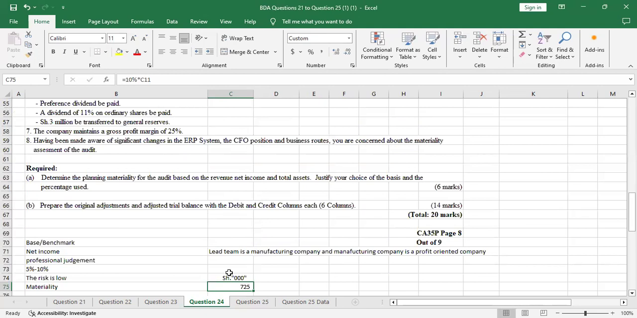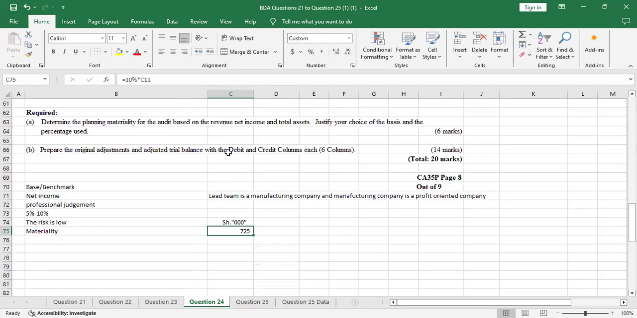So this is what the examiner required from you. Determine the planning materiality for the audit based on the revenue, net income and total assets. So we have identified net income, and we have said that it is because it's a manufacturing oriented company, a profit-oriented company. Then we have said that under the professional judgment, we'll use the guidance of 5% to 10% of net income. And the risk is low since it's not a listed company and the client is not new. That's why for the materiality we are now using the 10%.